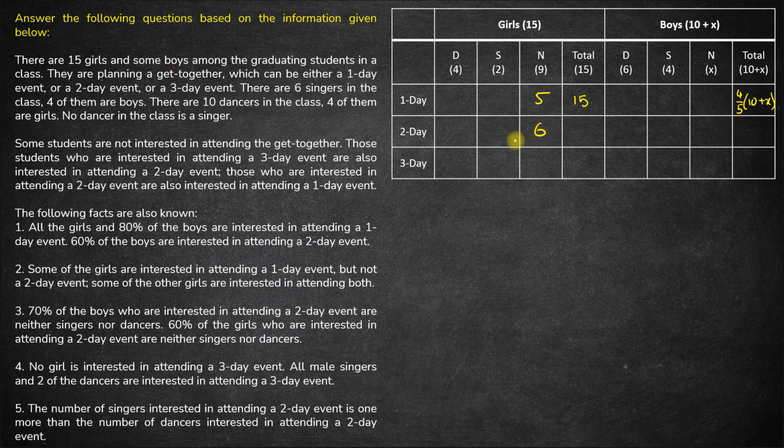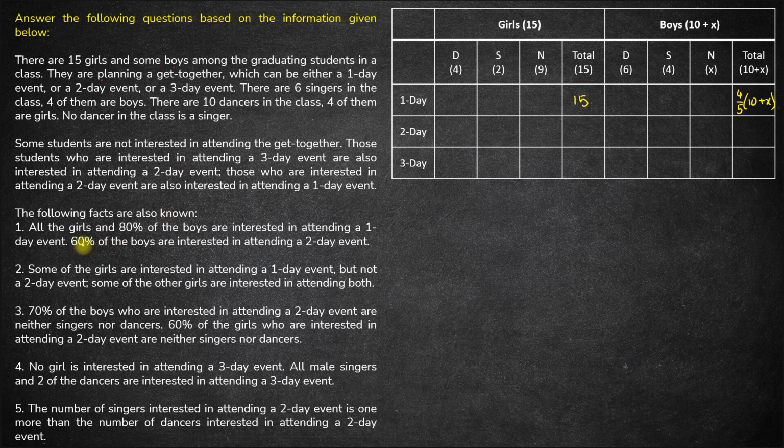It cannot be 6. If 6 of them are interested in a 2-day event, all these 6 must also be interested in a 1-day event. So this number could not have been lower than this number. Similarly, this number here cannot be lower than this number. This number will definitely be less than 6. If this is 6, this number here will definitely be less than 6. So we'll see that again when it is required.